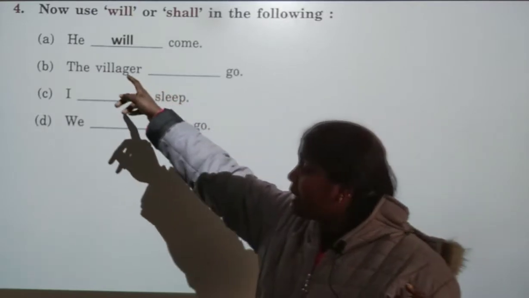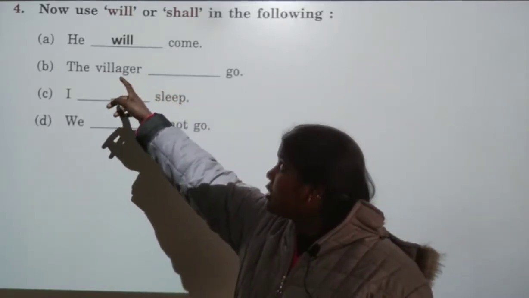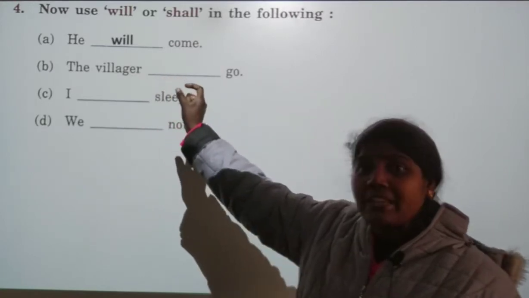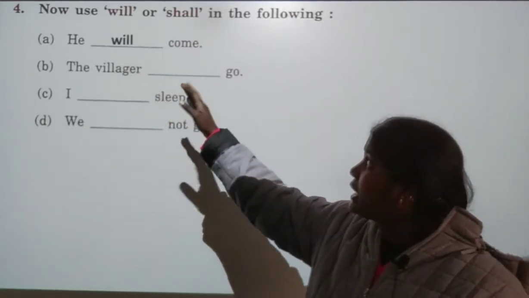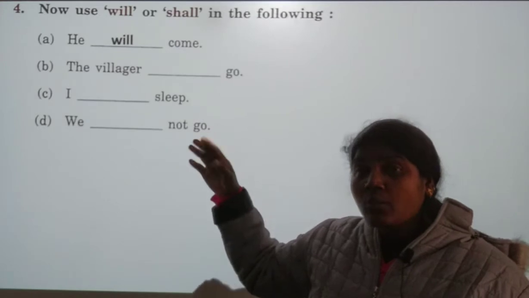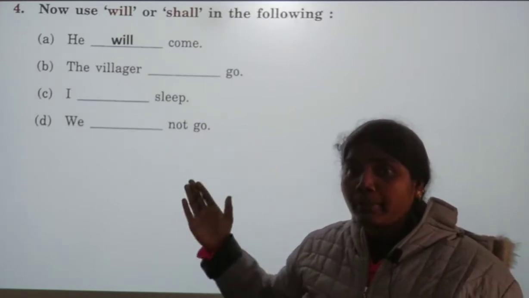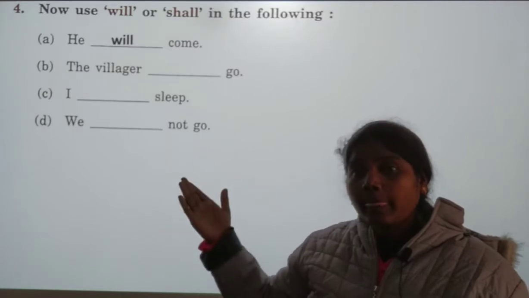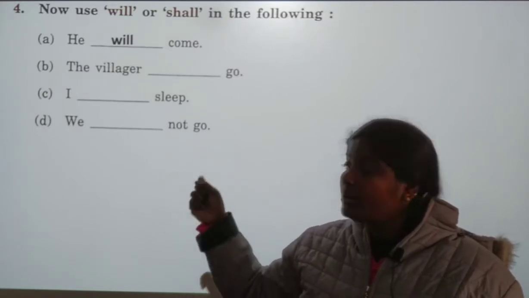So here we have pronoun he, so we are using will. So he will come. Now that action is going to happen. Maybe we don't know when he will come, maybe tomorrow or next month or next year. He will come. That is future tense.